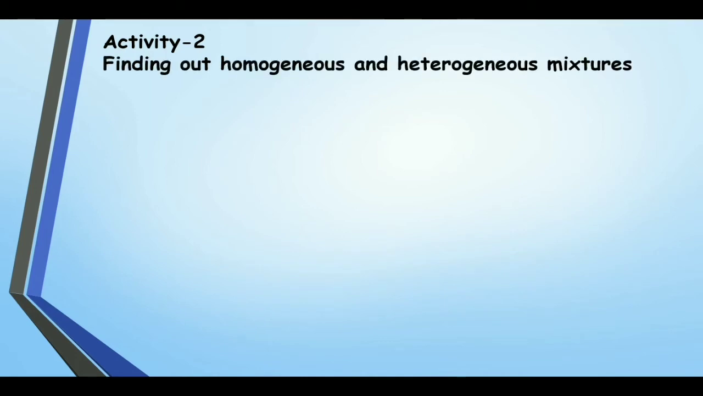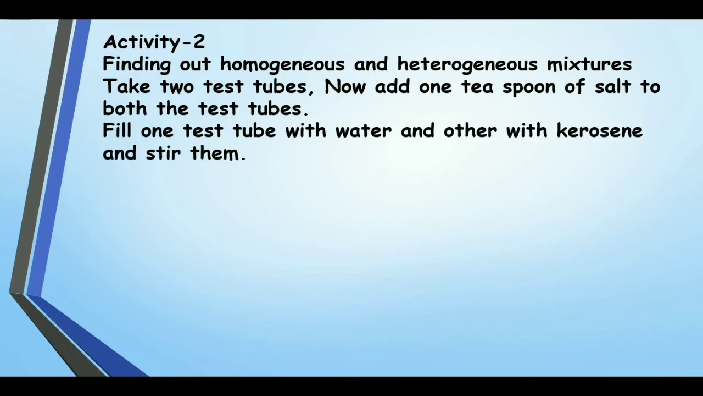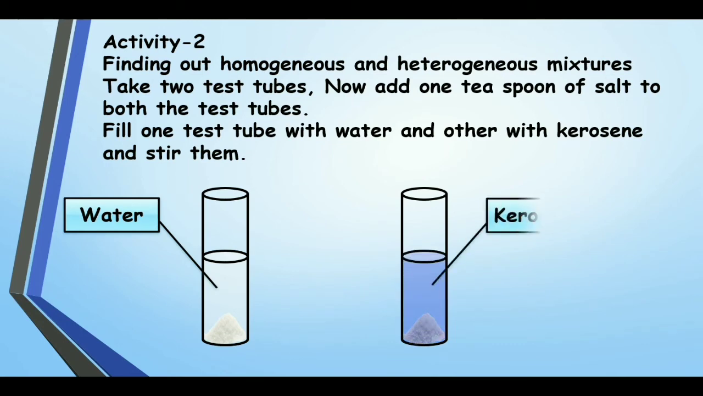Mixtures are basically divided into two types. They are homogeneous mixtures and heterogeneous mixtures. Activity 2. Finding out the homogeneous and heterogeneous mixtures. For that, take two test tubes. Now add 1 teaspoon of salt to both the test tubes. Fill one test tube with water and the other with kerosene and stir them.